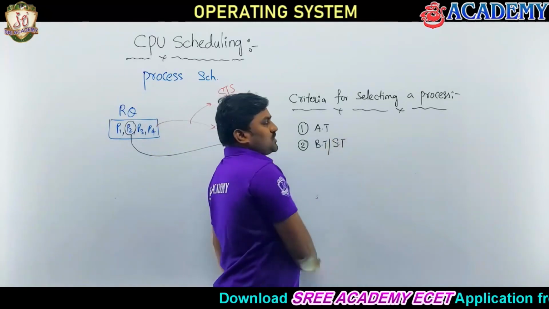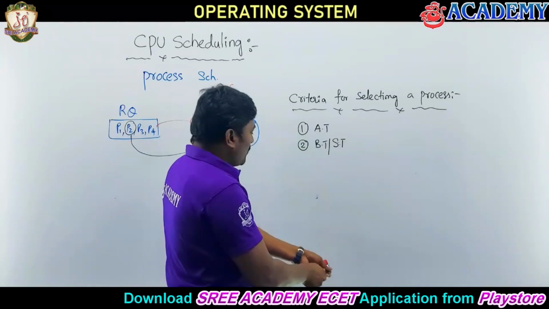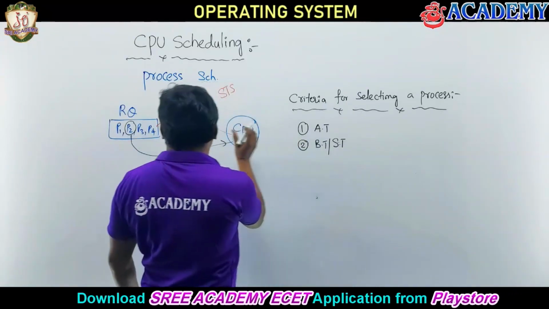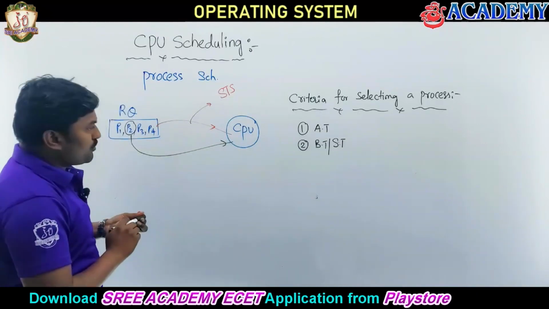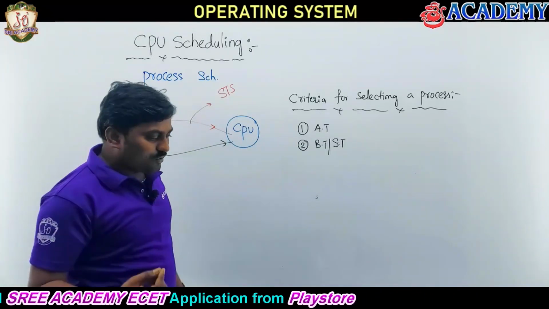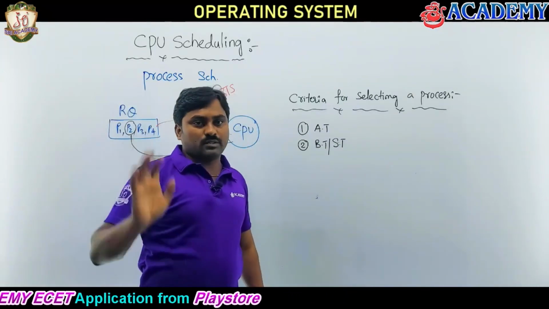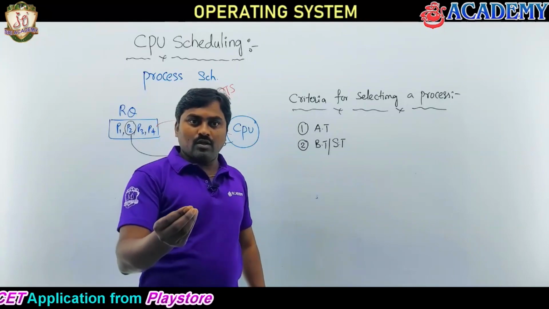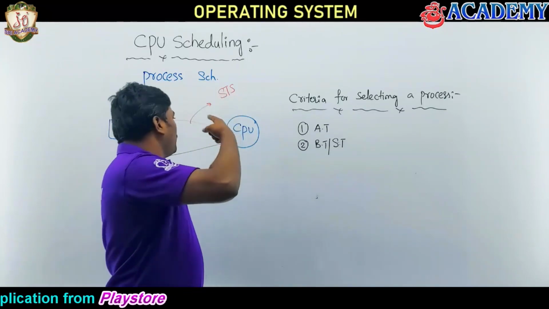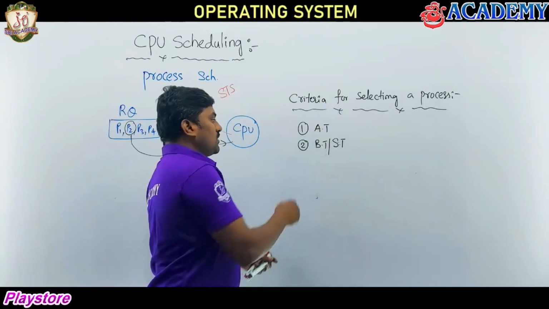This also can be classified differently if I include IO activity, that later we will discuss. So I can use burst time as a criteria to select a process. Suppose if I use the burst time, among these four processes I can use a metric saying that use the lesser burst time process first. Suppose I put a criteria: select the process which has the least CPU burst time. So that is one of the criteria.